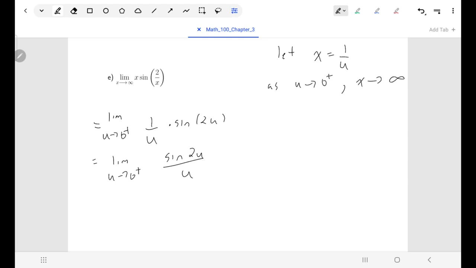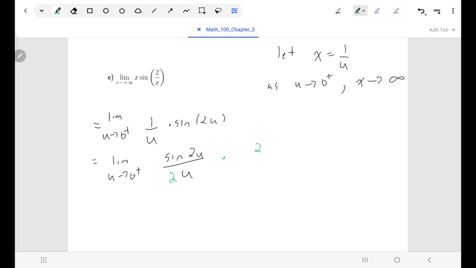And this has actually made things really nice for ourselves, because if you'll remember, we had a limit from before as to what happens for sine as it goes to 0 on the inside. I know that if this was sine of 2u over 2u, then the limit would be 1, and I could make it 2u over 2u if I multiplied top and bottom by 2.